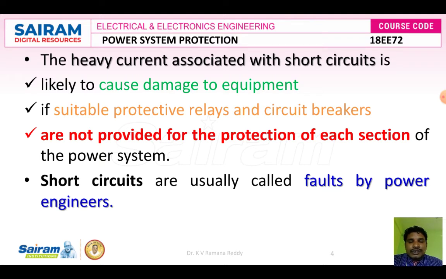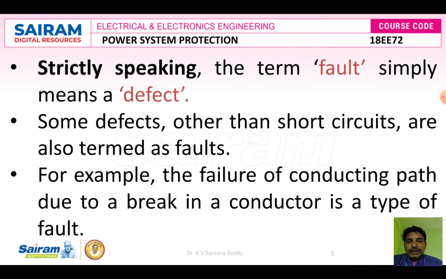From all these cases, there is a chance of electric short circuits or open circuit problems where we are not providing continuity of electrical power supply. Strictly speaking, we can speak about the term fault. Simply it means defect. Some defects other than short circuits are also termed faults. For example, one best example is the failure of the conducting path. The failure of the conducting path due to a break in a conductor is a type of fault.